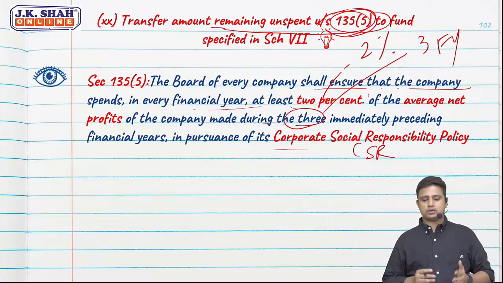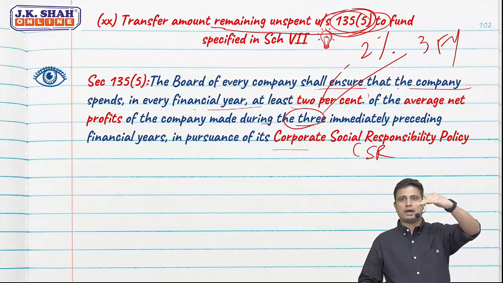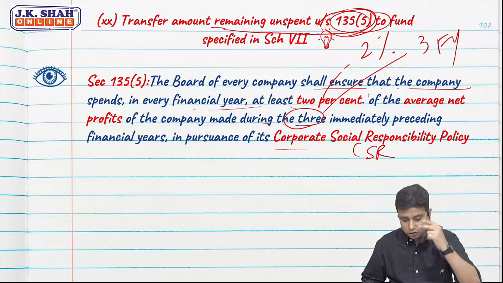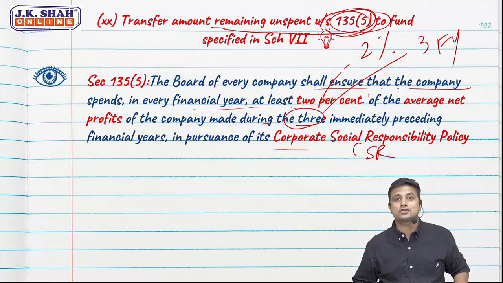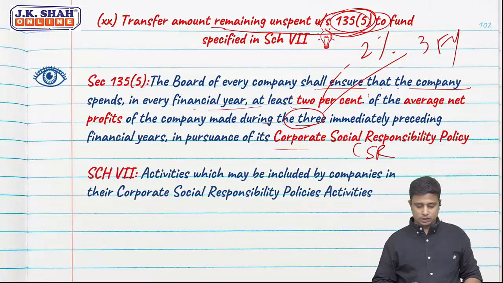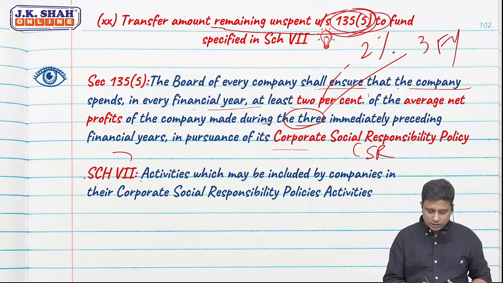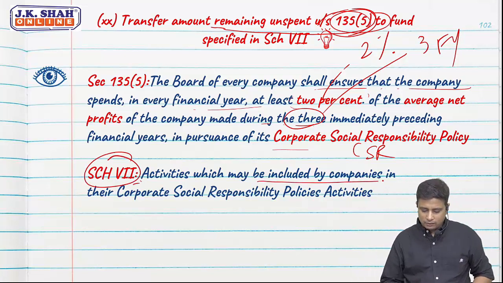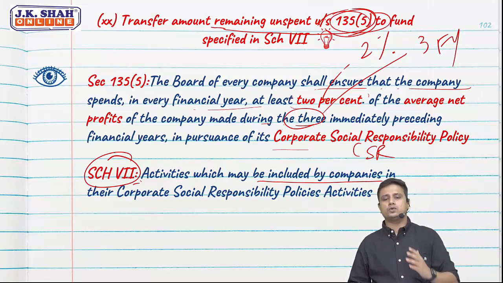So what we are trying to say, 135(5) says that out of the average profit of the last 3 financial years, we need to spend at least 2% on corporate social responsibility. In case we have not spent, we can spend this in activities specified in schedule 7. The activities specified in schedule 7 are activities which are permitted, in which we can do CSR.